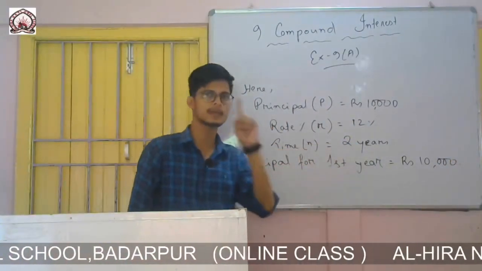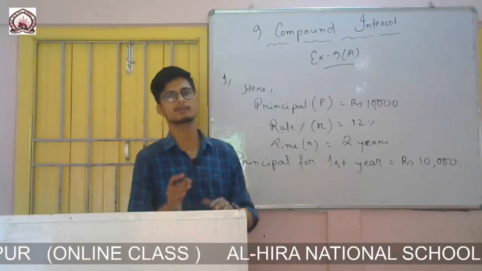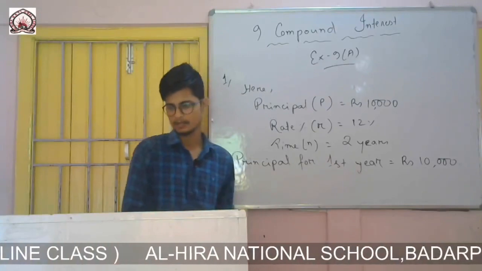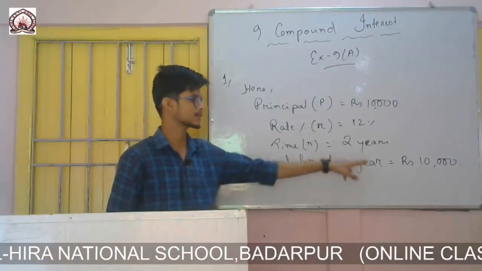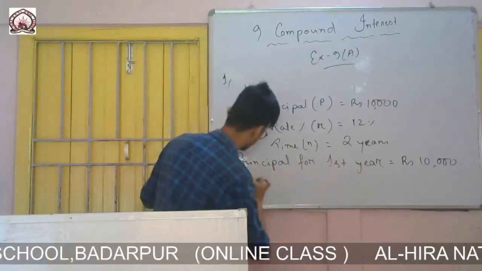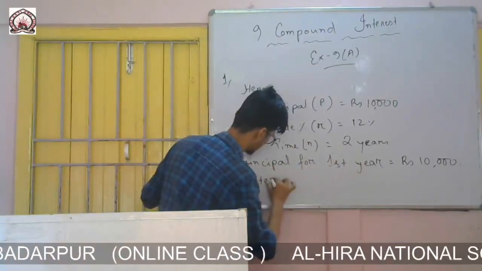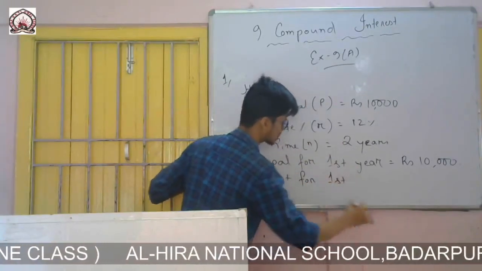So first of all I will take 1 year. First of all I will calculate the interest for 1 year, then I will calculate the interest for the second year. So the principal amount for the first year is rupees 10,000. Interest for first year. What is the interest for first year?